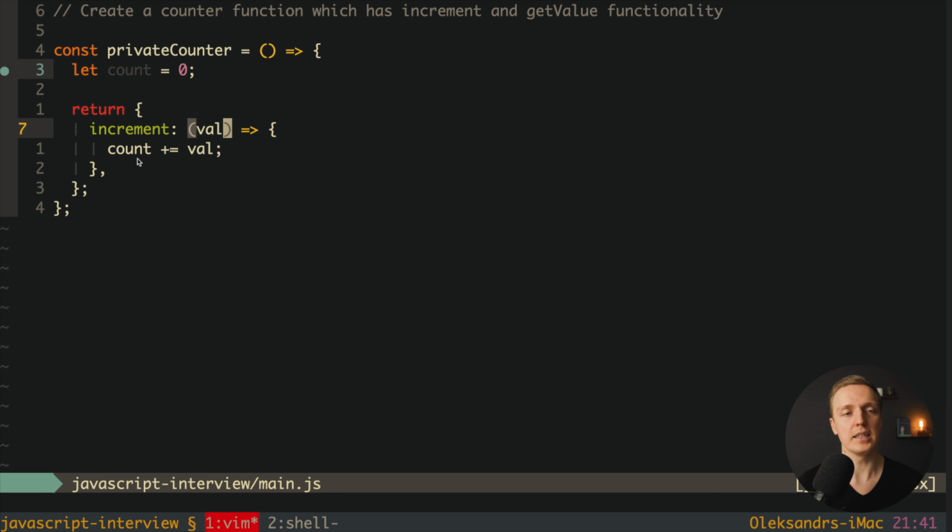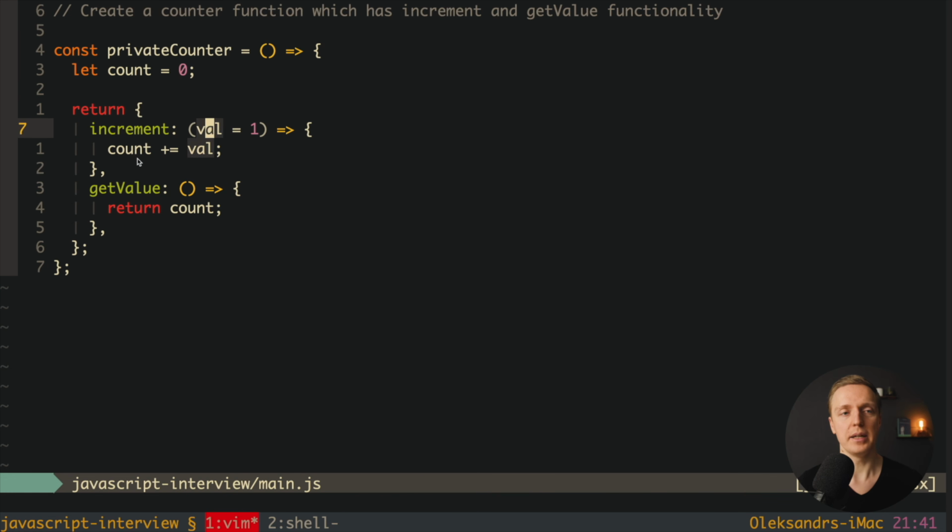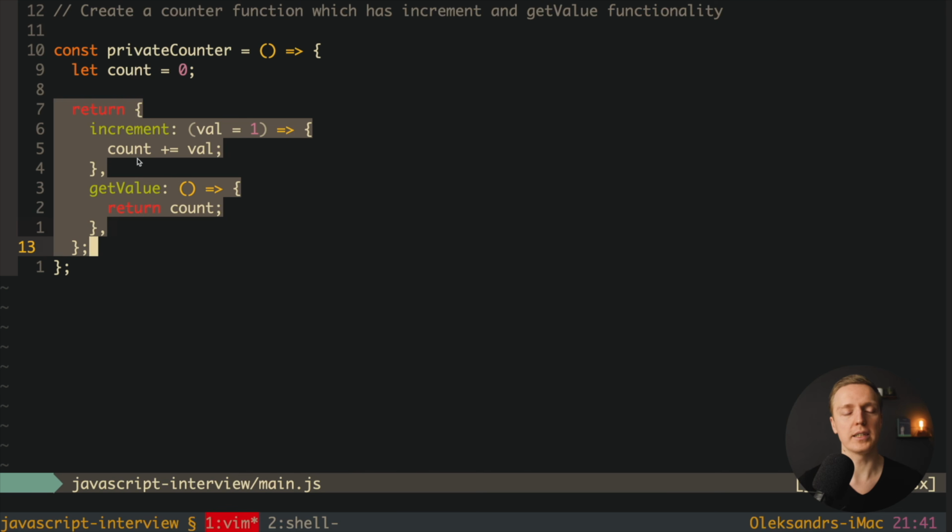And actually it might be that we want to increase it by default just by 1. This is why it makes sense to pass here 1. In this case we can simply call increment and it will work out of the box. And the next method will be getValue, because we want to get our count back. And actually this is just a function which will return our count. And the main idea is that this is our public API.